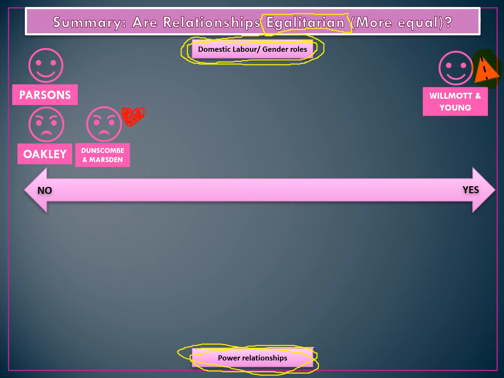Again, on this argument, it fits the side that the division of labour is unequal, and that's not okay, as opposed to Parsons, who thinks it's unequal, but that's the way it should be. Now, in the middle, we have Gershuny. He kind of fits in the middle. He's more of a thinker who recognises the change that's occurring.